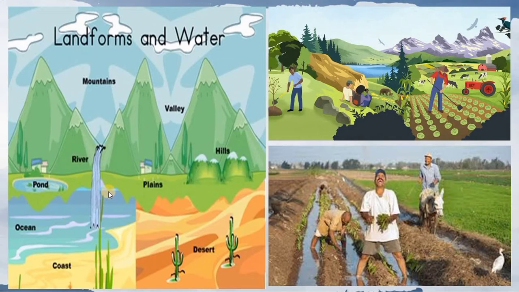Do you know, students, there are important mountain ranges of the world. What are these mountain ranges? Himalayas, Rockies, Andes, Atlas and Alps are important mountain ranges of the world. And do you know there are important plateaus also? Important plateaus of the world are Deccan Plateau, Brazilian Plateau, Arabian Plateau and Mexican Plateau.